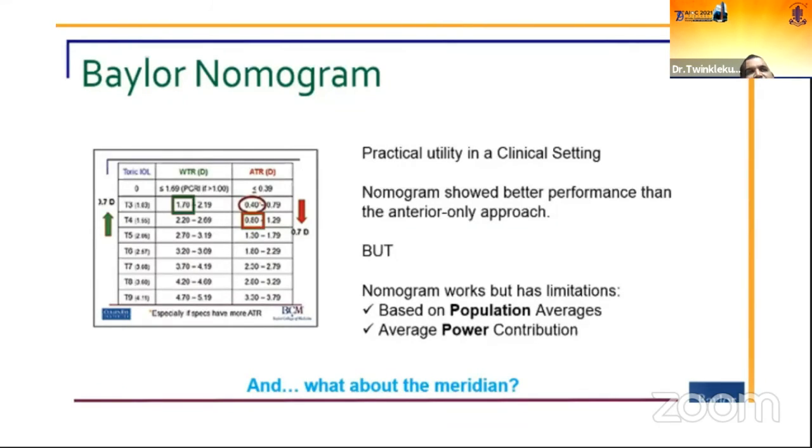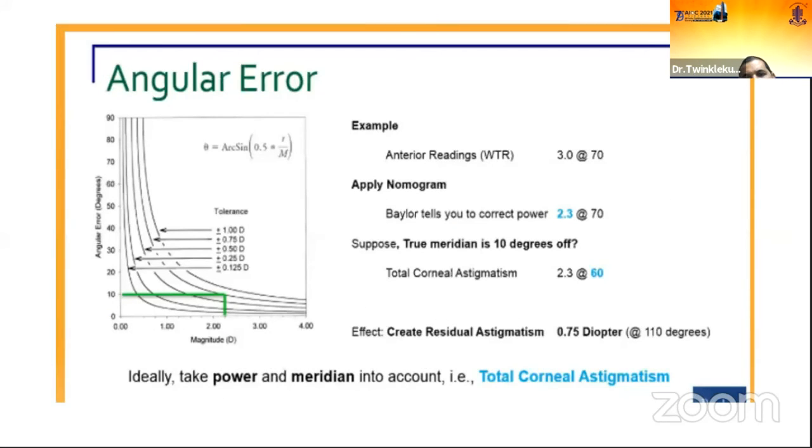This nomogram worked very well for a couple of years. But over a period of time, we found that this nomogram has its own limitations because it is based on population averages. Second, only the average power contribution is there. But what about the meridian? It was not giving any idea about the meridian part, and the meridian has a significant effect. Dr. Douglas Koch again found out that there is a significant angular effect. Suppose your front cornea is with the rule 3 diopters.